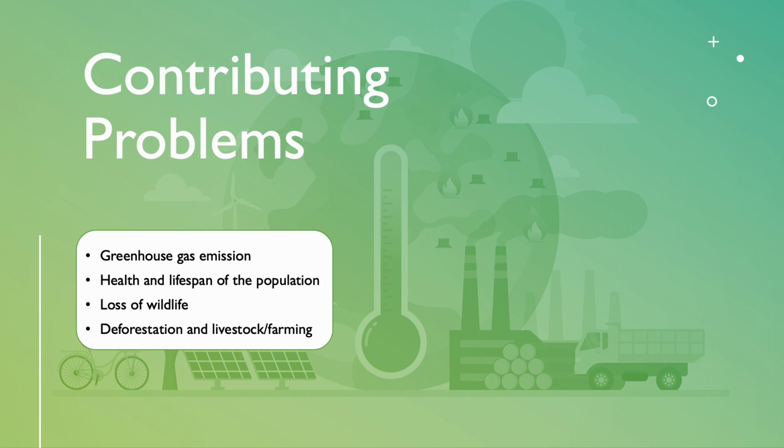Another problem is the health of the overall population that is affected by many different causes of climate change and natural disasters, which I elaborate on later in this slide. Wildlife is another issue being affected by the changing climate and natural disasters occurring. Lastly, deforestation, livestock, and farming are other problems that cause changes to the planet. When the trees are cut down, the carbon stored in them is released, leading back to the release of greenhouse gases into the atmosphere.